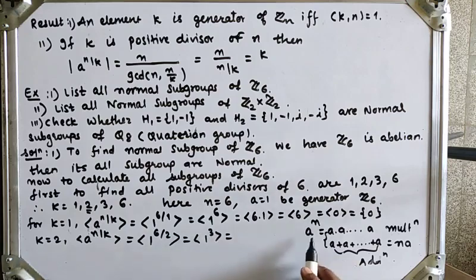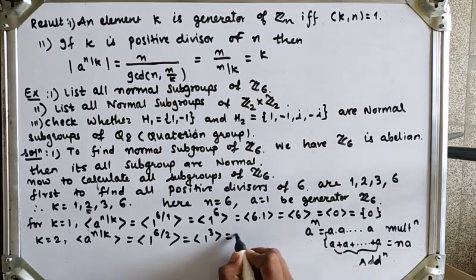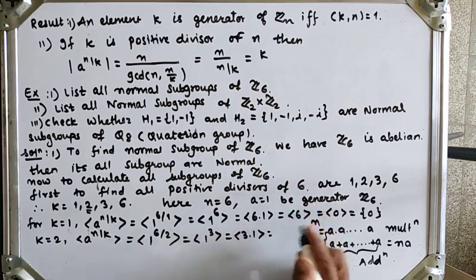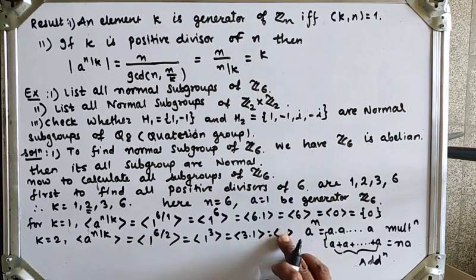And we know that if the group is generated by a, then an element is of the type a raised to n, and if the group is an additive group under the operation addition, then a raised to n can be treated as n into a. So it can be written as 3 into 1, which is equal to 3 into 1, meaning 3 bar. Okay, the subgroup generated by 3. So we'll generate the subgroup by 3.